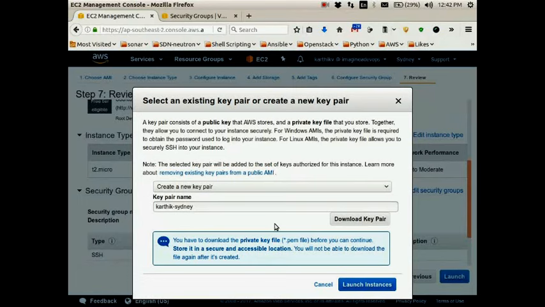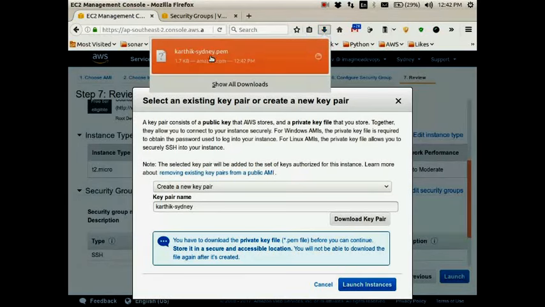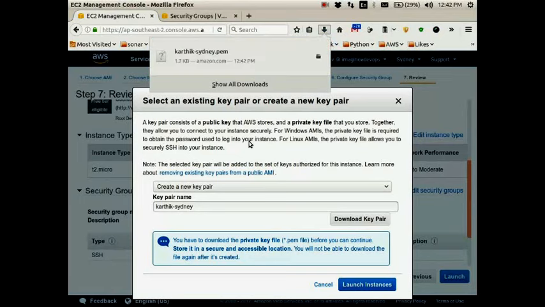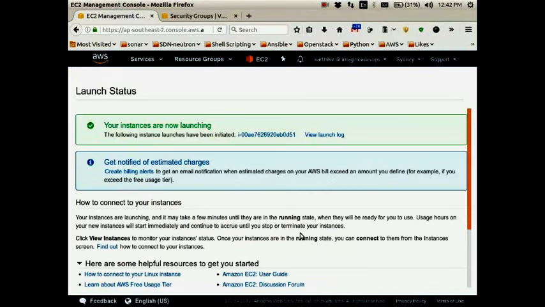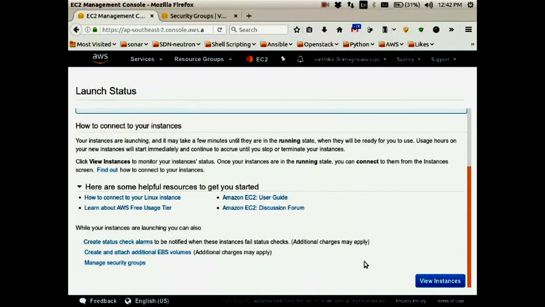The key which I have downloaded now is the private key. The private key will have .pem at the end of its name. I have just downloaded it, you can see it is downloaded. Karthik-Sydney.pem. Private keys have the extension .pem. So launch instance. View instances.